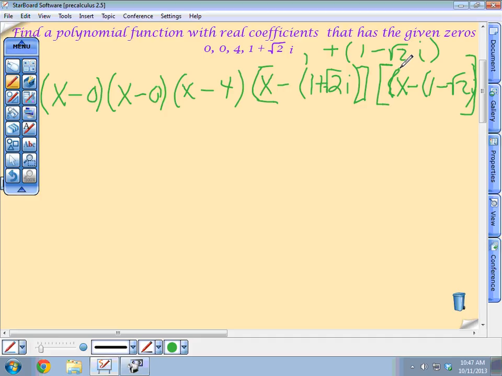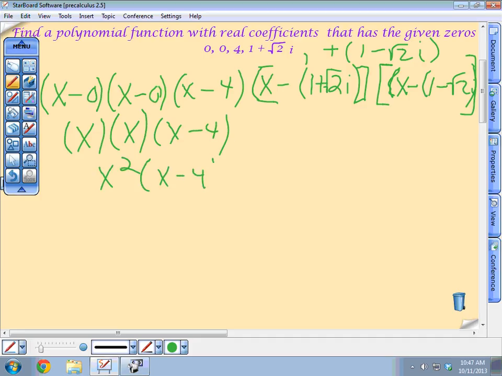So let's do the last one. What is x minus 0? It's just x. And x times x minus 4, well, x times x is x squared. Is that bad? No, I like to separate it into my real and my imaginary parts. What's x squared times x minus 4? X cubed, x squared.